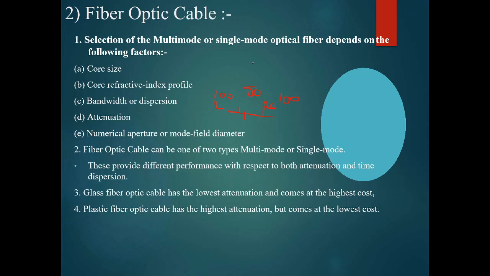But we have to remember, depending upon the distance, we have to do all the analysis, and with respect to that only, we choose the optical fiber cable.